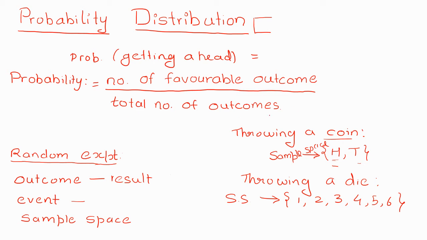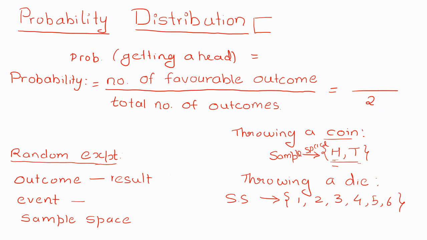The total number of outcomes means the number of elements listed in the sample space. Throwing a coin means only two outcomes are possible, either a head or a tail. Therefore, the total number of outcomes is two.